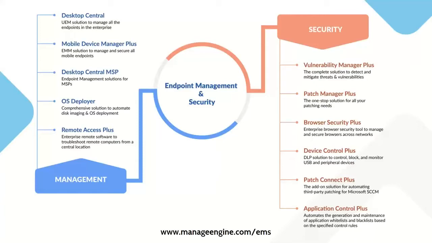You have Browser Security Plus, which we will be talking about today. So today is all about unified endpoint security, as the name says. We're going to look into all the security features that come with endpoint management and security, which essentially come as an add-on to Desktop Central, and are available as separate products as well. So you have Device Control Plus, Patch Connect Plus, and Application Control Plus. Today we'll be looking at Vulnerability Manager Plus, Browser Security, Device Control, and Application Control, which is essentially part of the Desktop Central security suite.